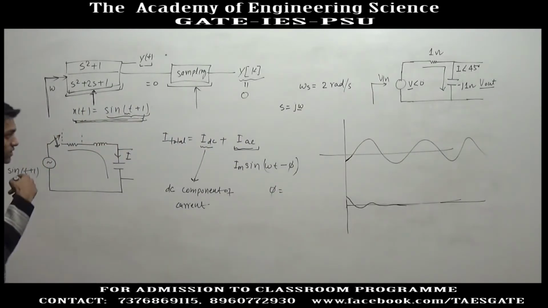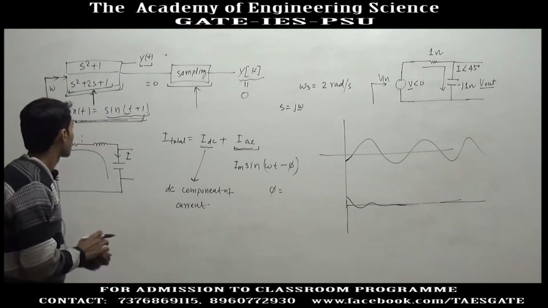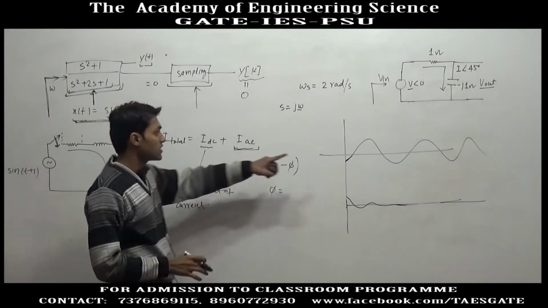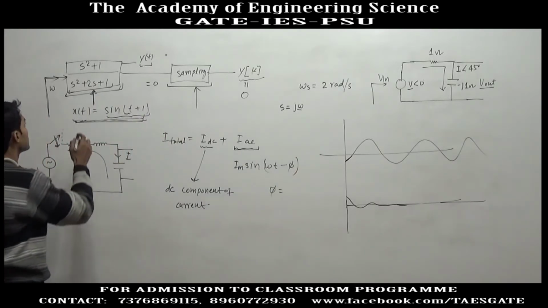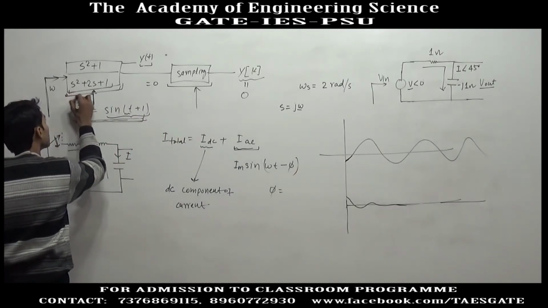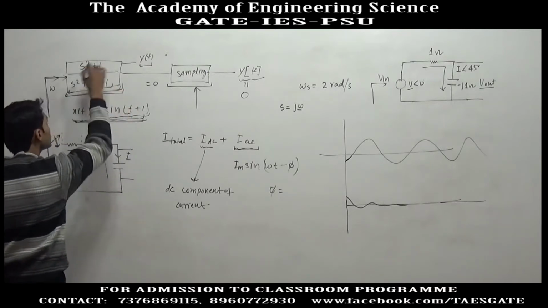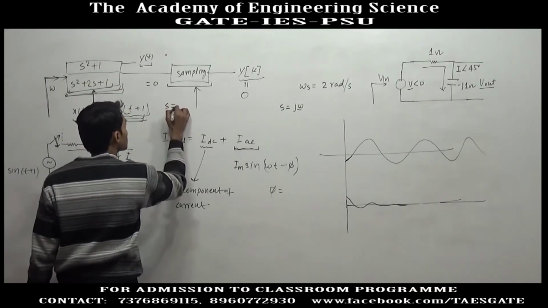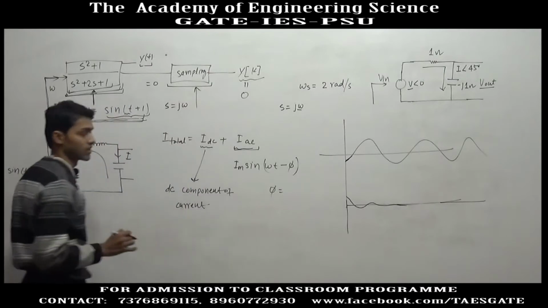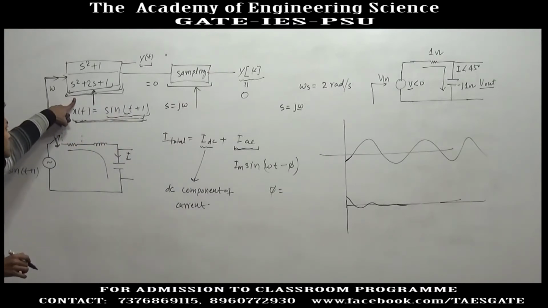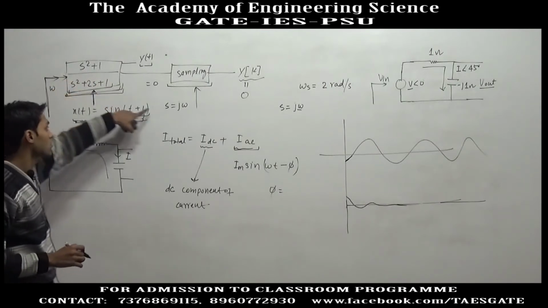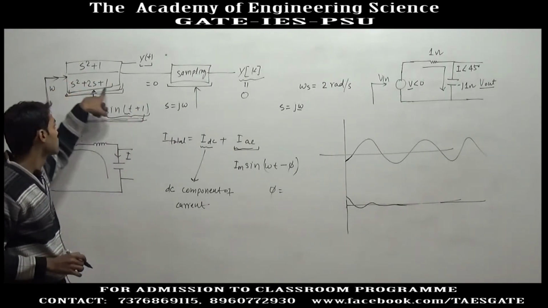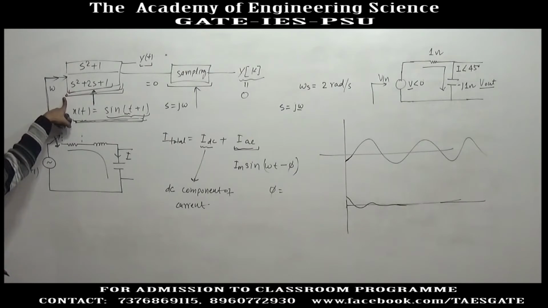So if the system is in a steady state, there is only the AC component of current, and only then can you put S equal to j omega for calculating the gain of this system. If the system is not in a steady state, or the input and output are not pure AC, you cannot put S equal to j omega to calculate the phase and gain of this system. So this is all I wanted to say.